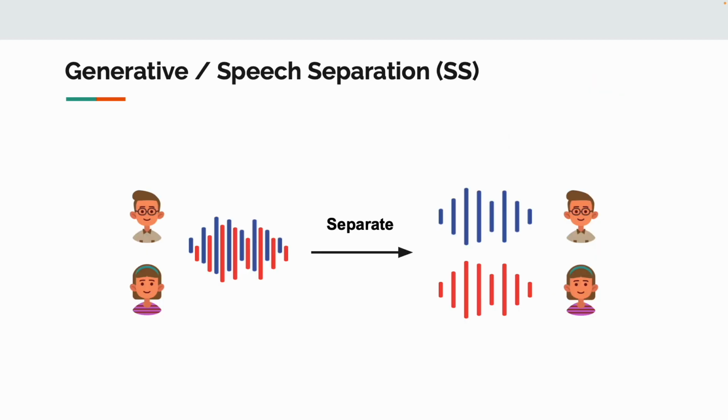Next, we introduce speech separation, SS. It aims to separate multiple source speech from a mixture of speech signals. We introduce this task to evaluate the generative capabilities when the input contains multiple speakers.